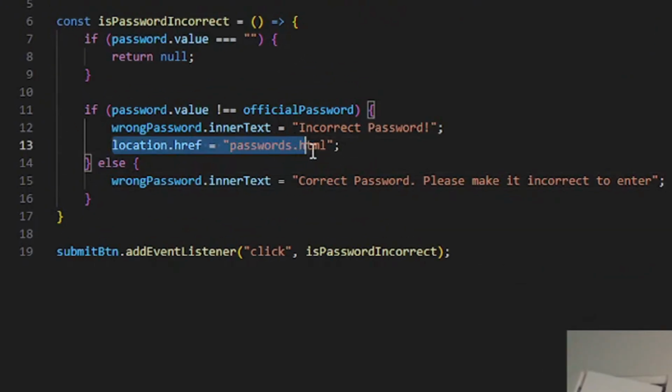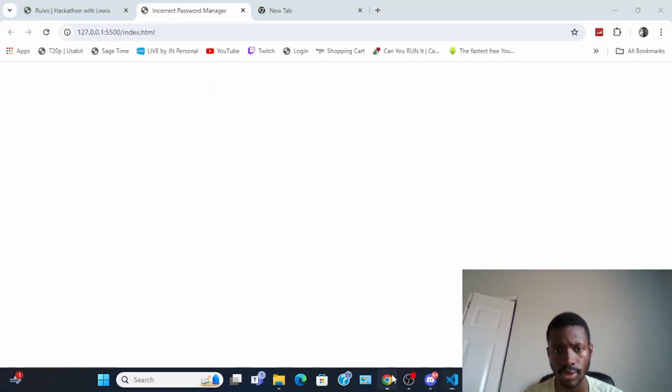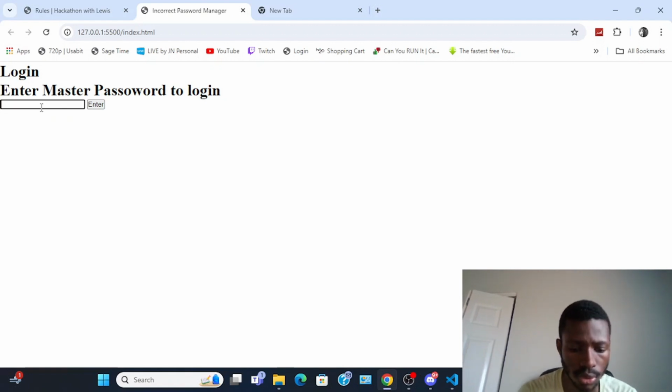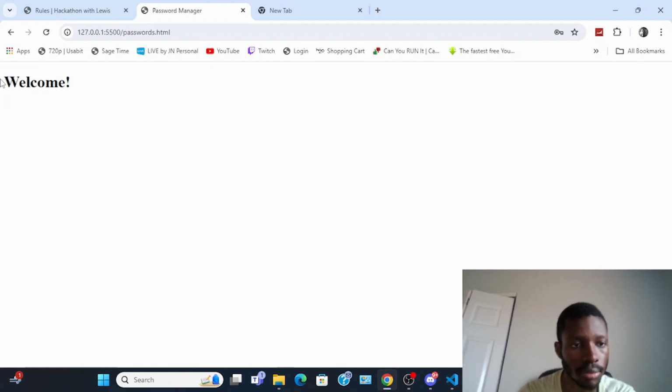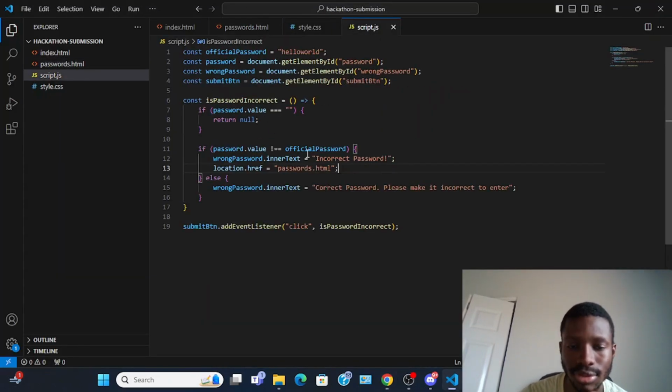Alright, just added this location dot href and also added the next HTML one. Let's see if that works. So we go H and enter. Bam, here we go. What if it's hello world? Alright, works. But it needs to be the same length. So that's where it gets challenging.